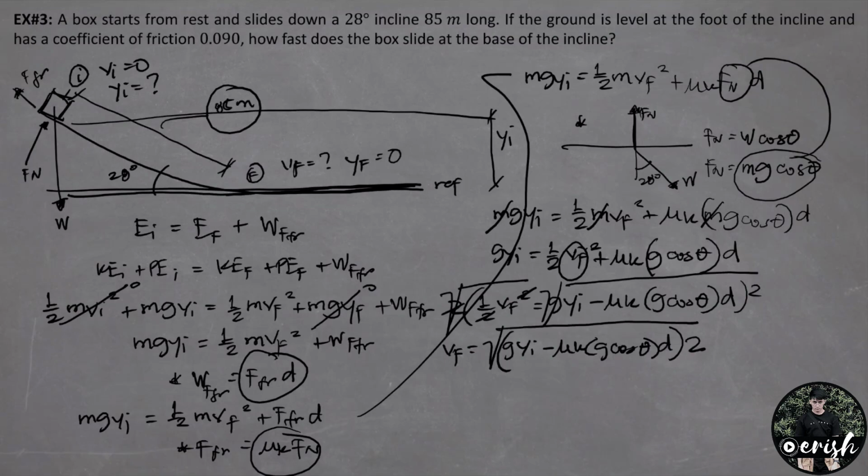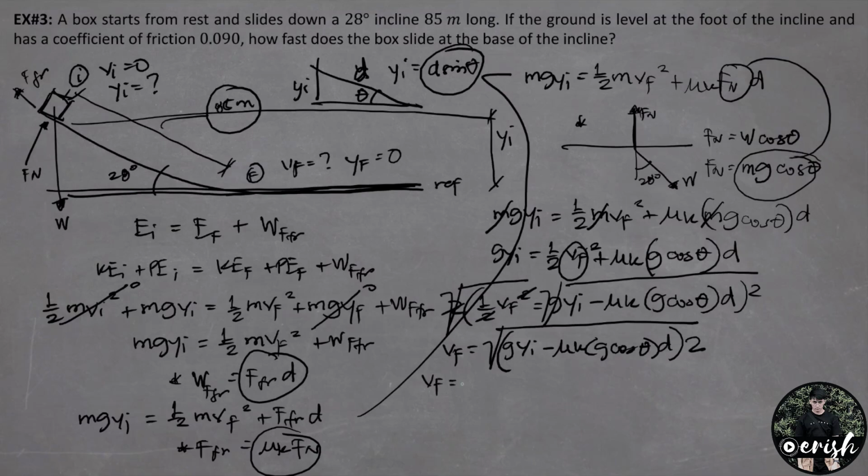Kaya lang, another thing na hindi pa natin alam is yung value ng y initial. So for y initial, ito yung ating incline, ito yung distance, and ito yung y initial, ito yung angle natin. Simply, yung y initial is equal to, by sine function or by SOHCAHTOA, d times sine theta. Ito na ngayon ilalagay natin for y initial.